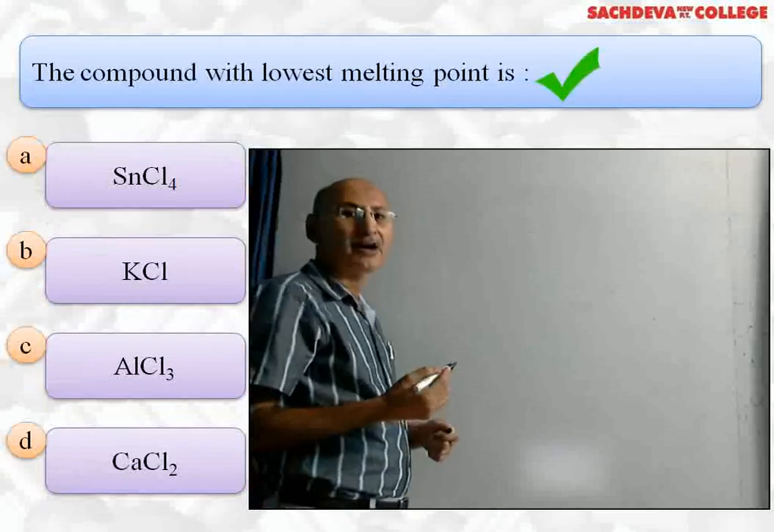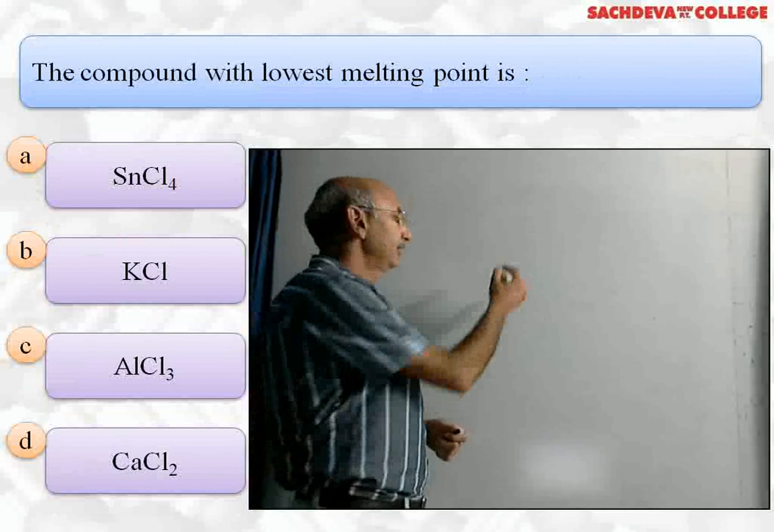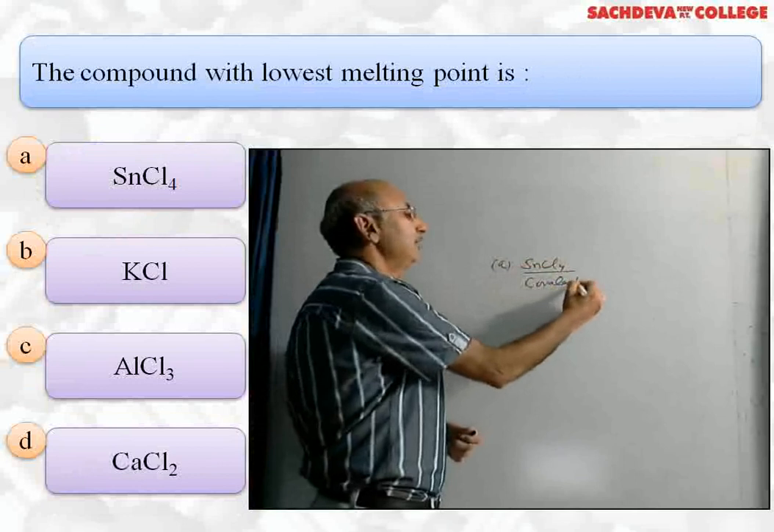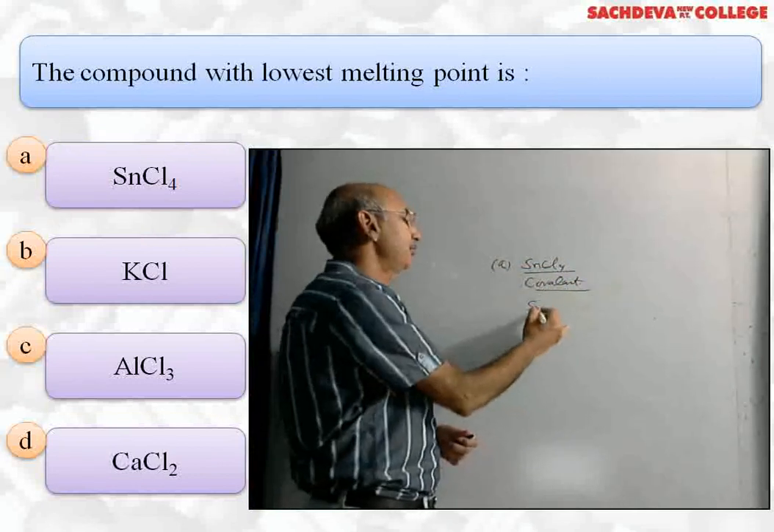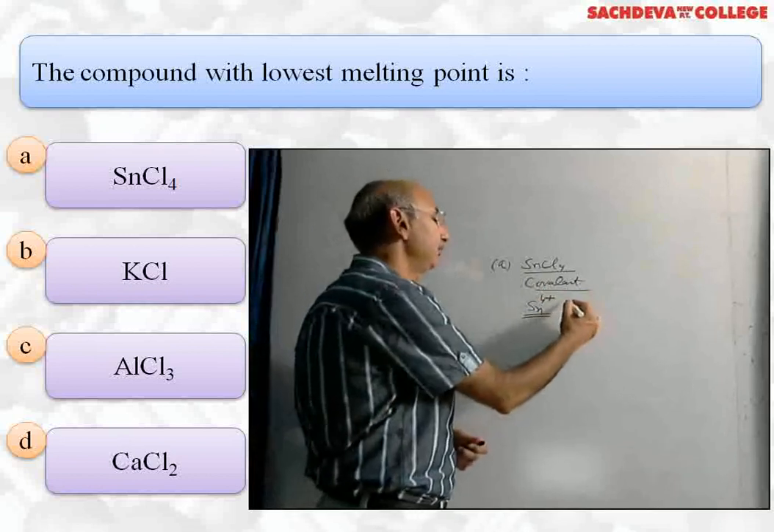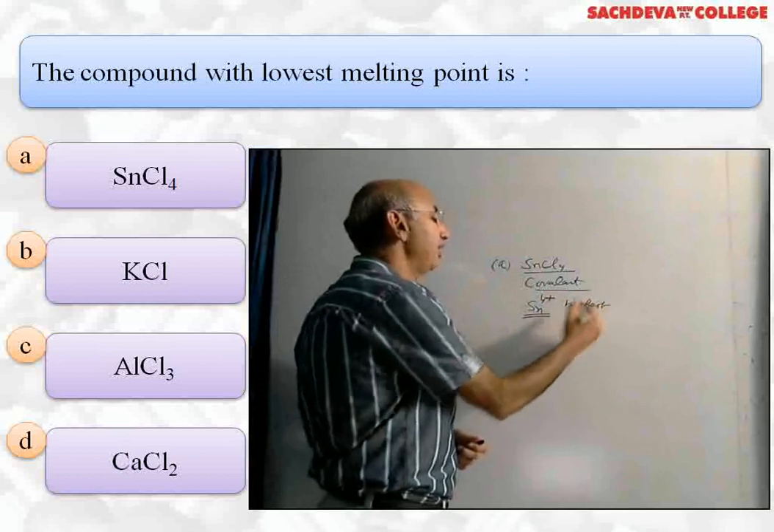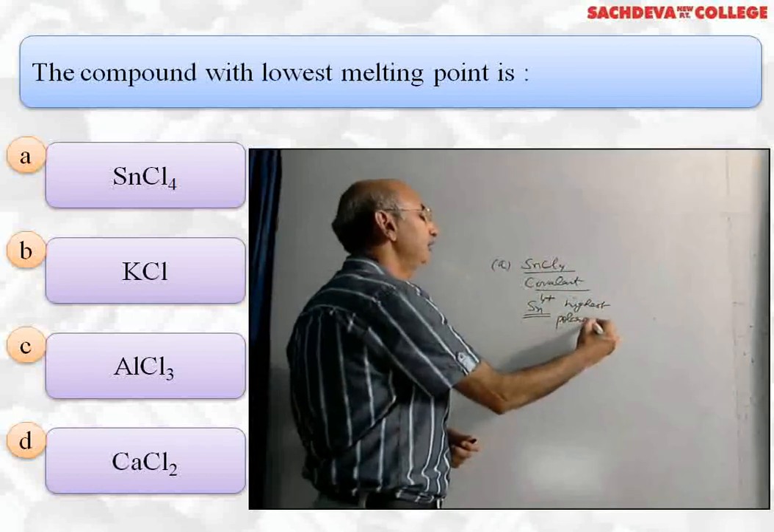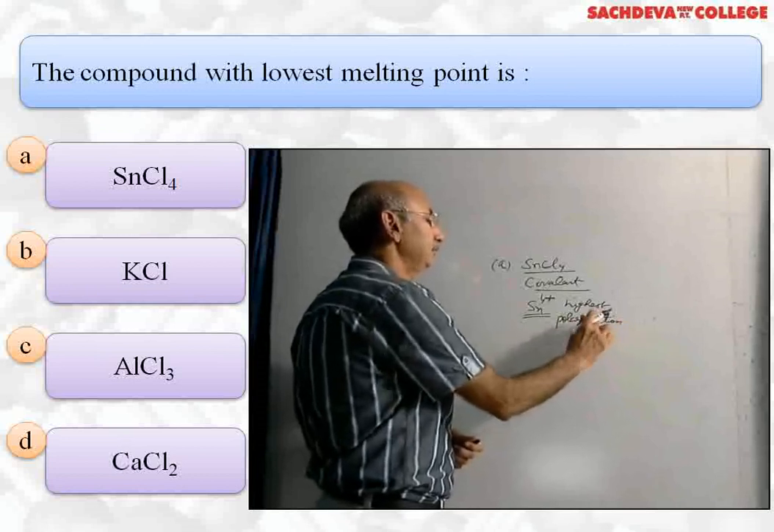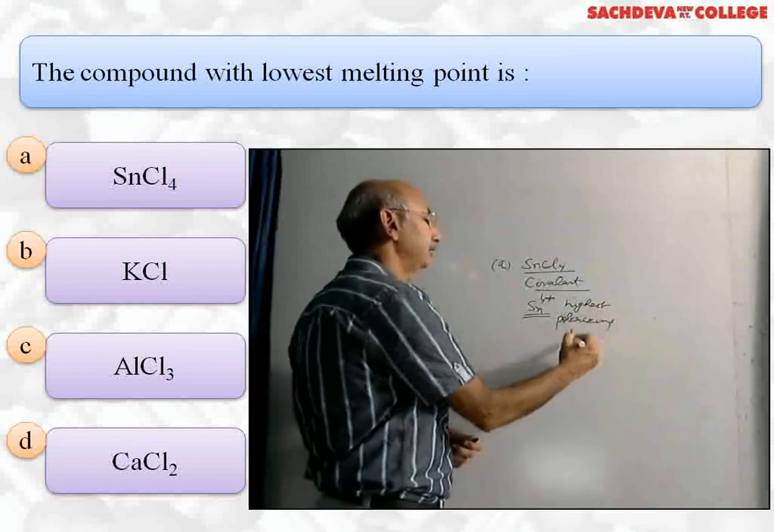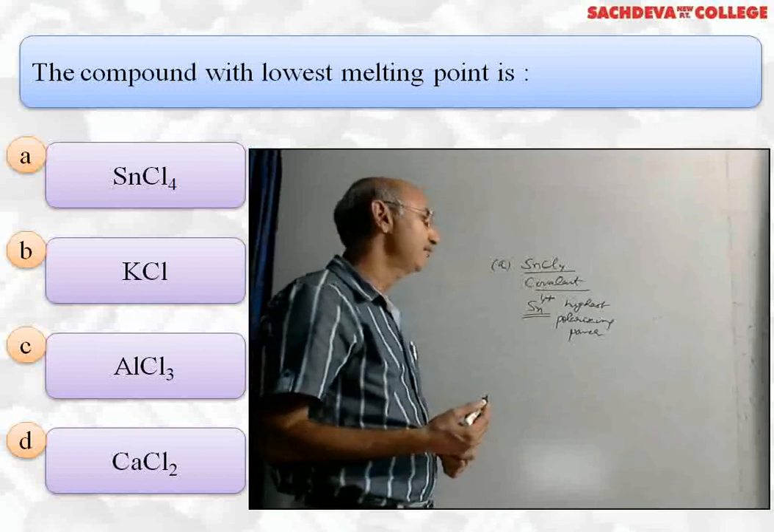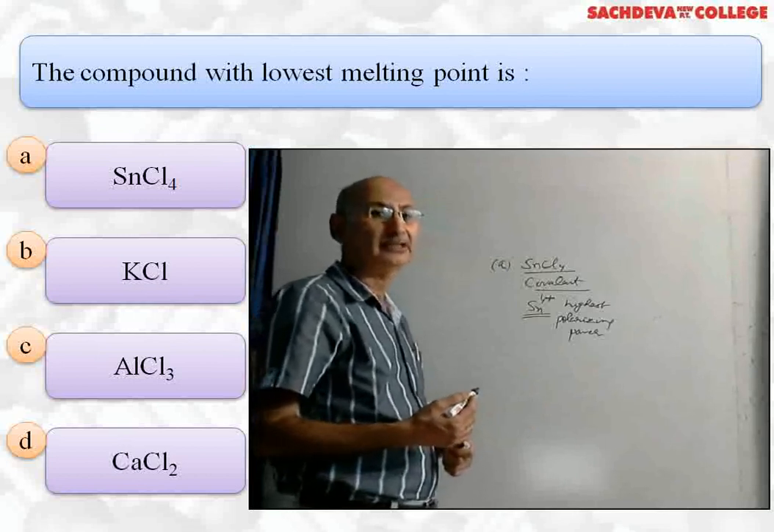Next question, the compound with lowest melting point is... correct answer is A part. Now why is A part the correct answer? Because it's a covalent compound. Why is it a covalent compound? Because it has Sn in +4 oxidation state and Sn +4 will have highest polarizing power. This we have done in Fajan's rule. So highest polarizing power; polarization, better word is polarizing power. So higher the polarizing power, more will be the tendency to form covalent compounds. And covalent compounds will have lowest melting point.